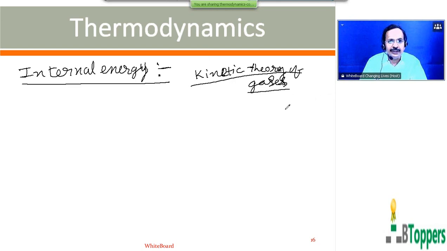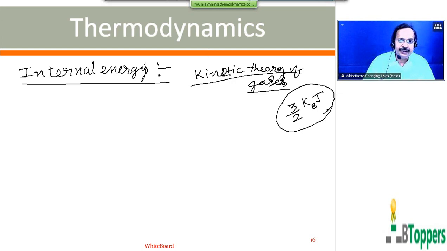Therefore, the total internal energy of a given mass of an ideal gas is simply taken as equal to the sum of the kinetic energies of all the molecules of the gas. As I have discussed in the kinetic theory of gases, the average translational kinetic energy per molecule of an ideal gas at temperature T is 3 by 2 kB into T.